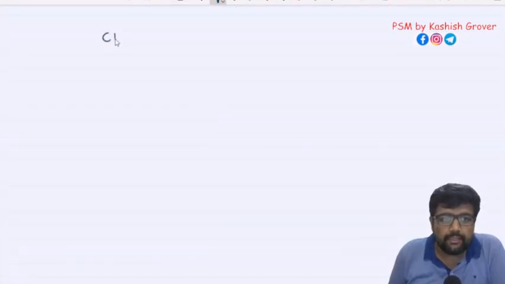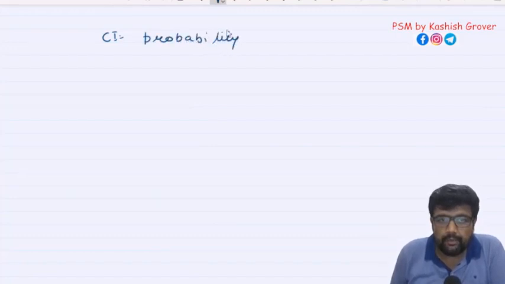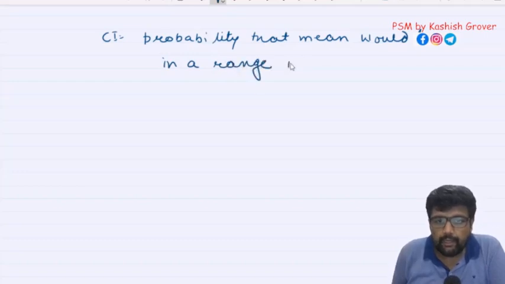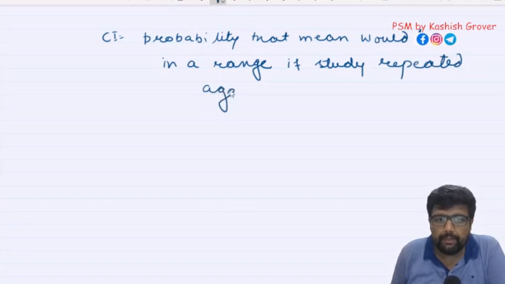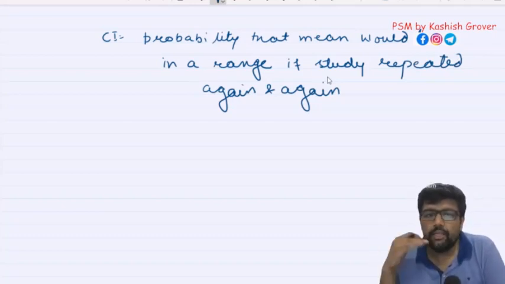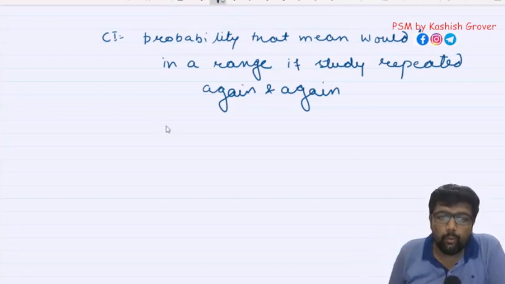So confidence interval is the probability that the mean would fall in a range if the study is repeated again and again. You go and repeat the study again and again, you are going to get a range, which is the confidence interval. Now how do we calculate confidence interval?